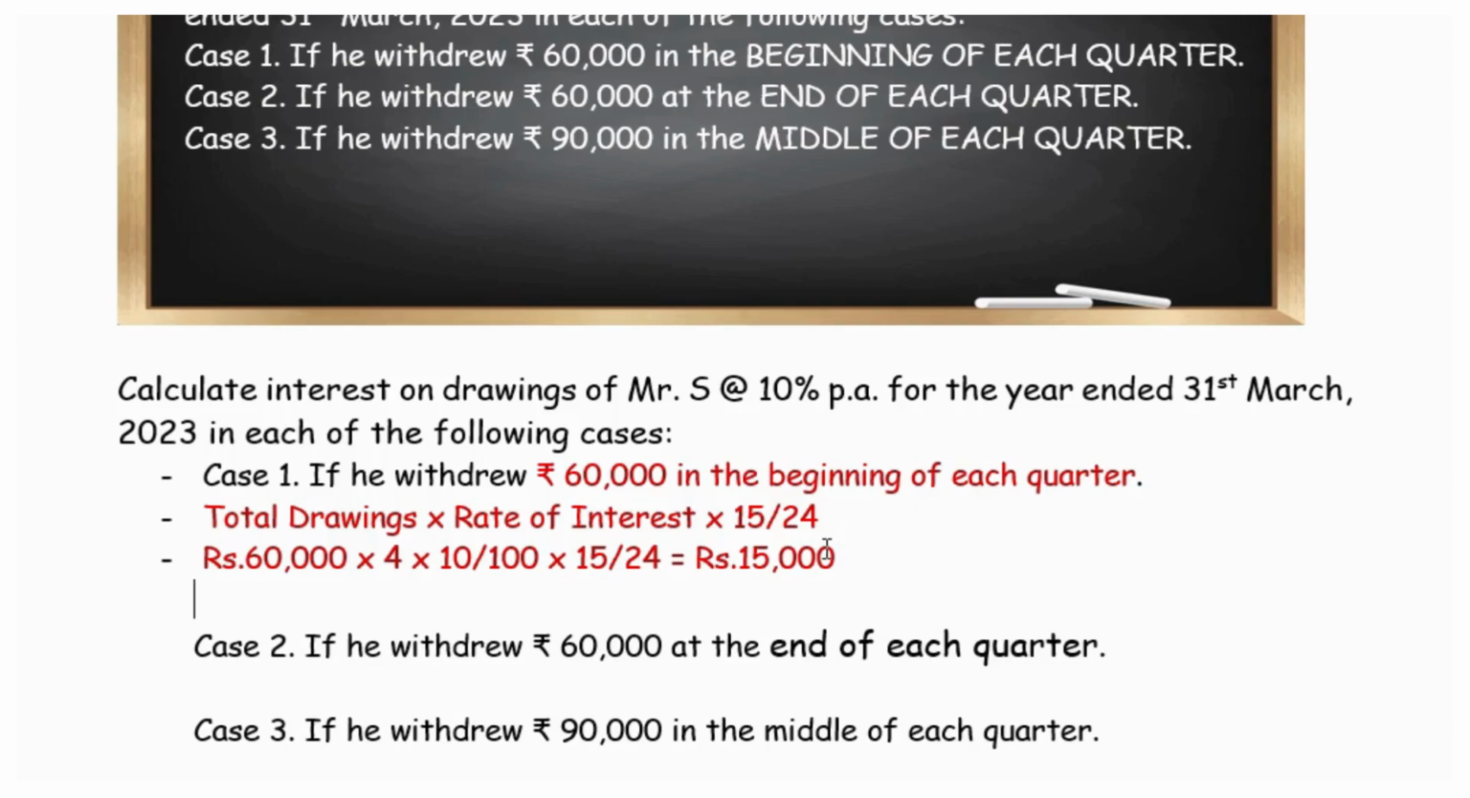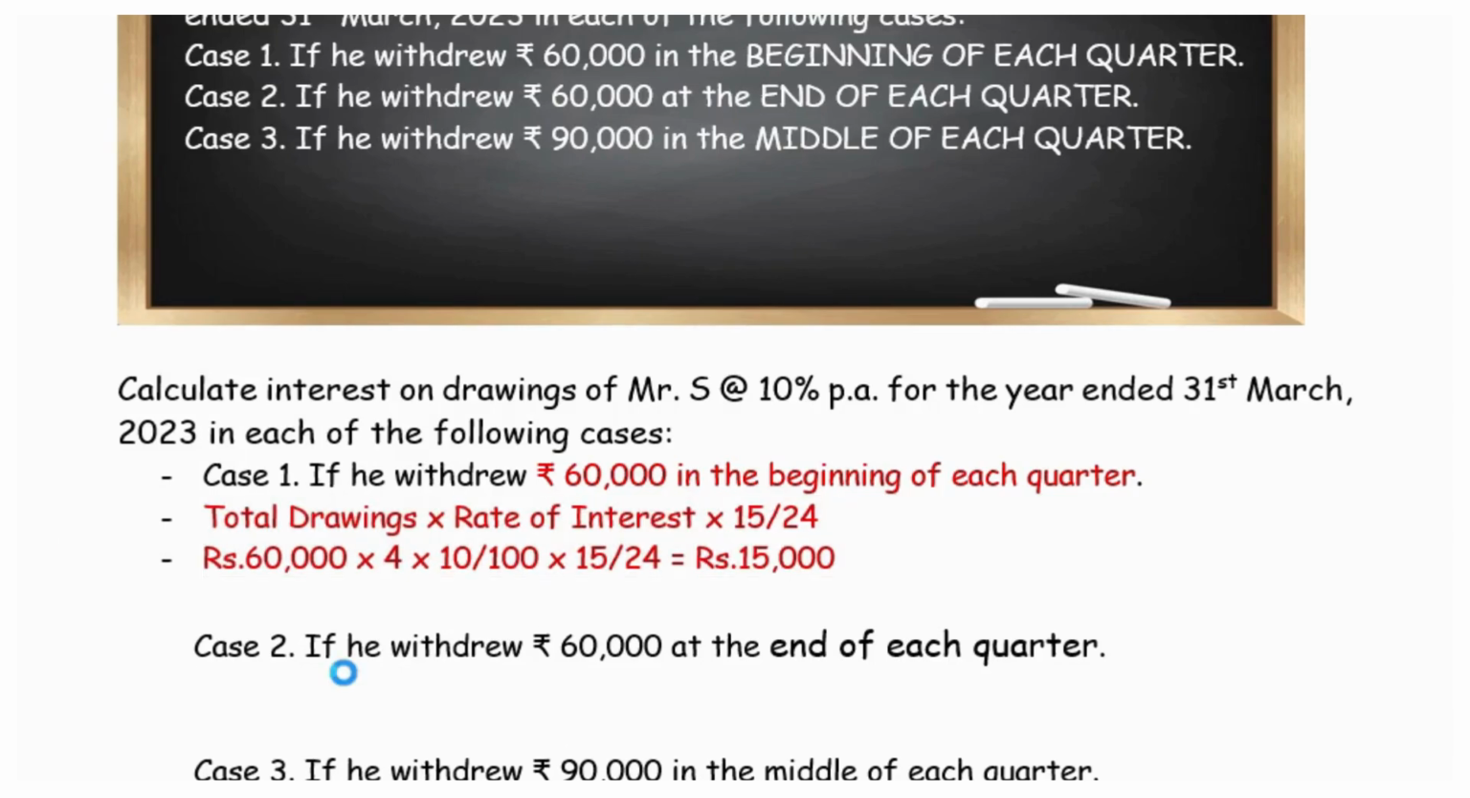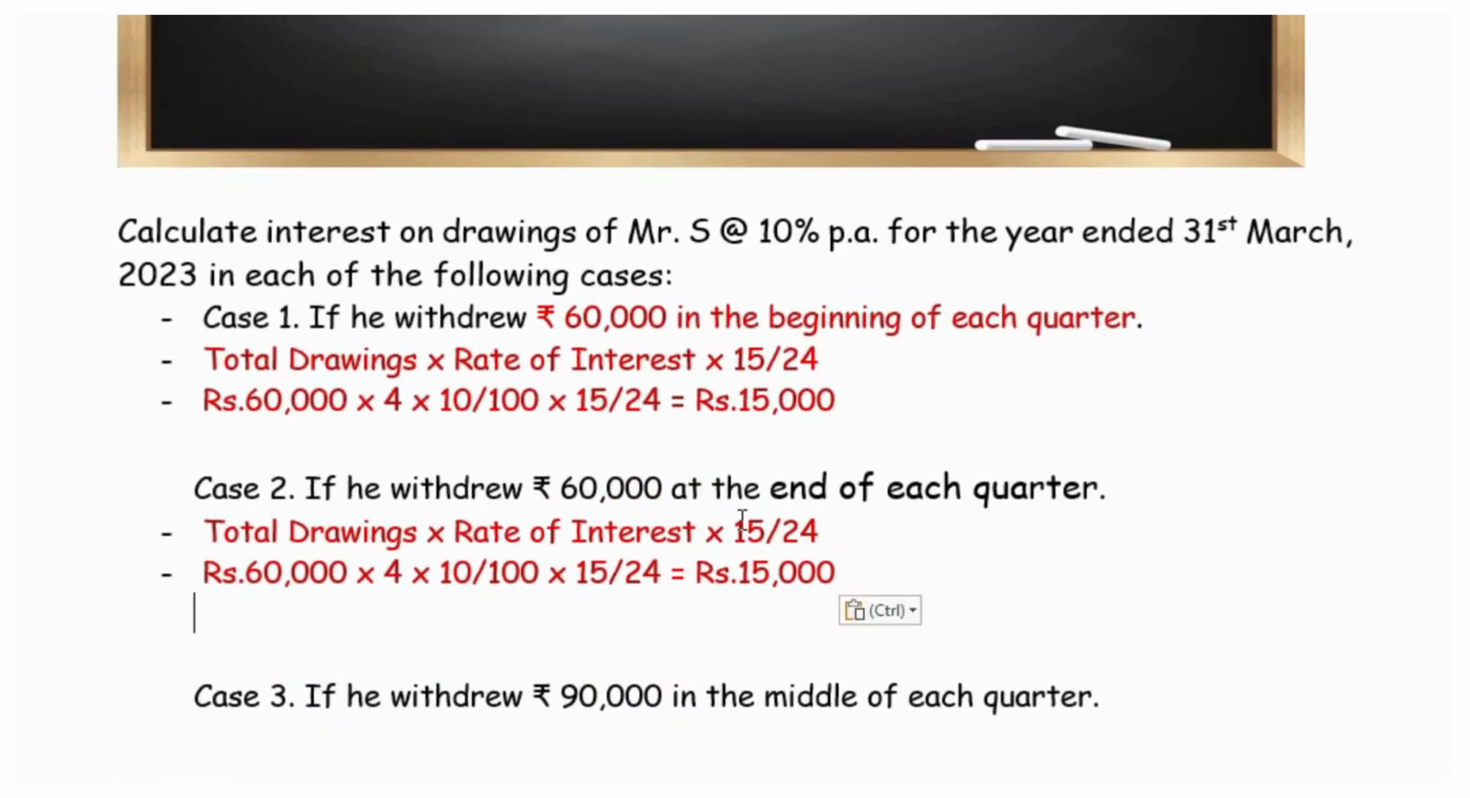The next case is amount is withdrawn at the end of each quarter. I am just copying down the same calculations to tell you where the formula actually changes. When it is end of each quarter, instead of 15 by 24, here it is 9 by 24. So all other parts remain the same. So with 9 by 24, the value of interest on drawings is 9,000.